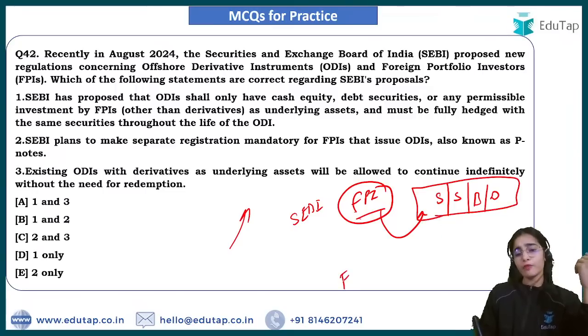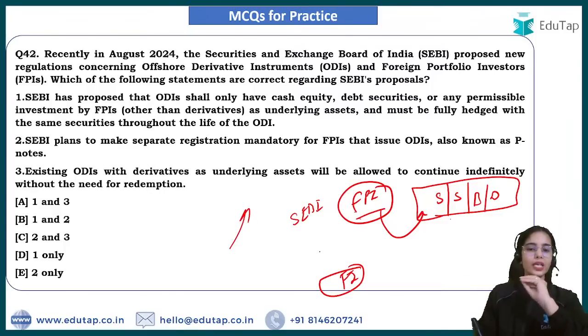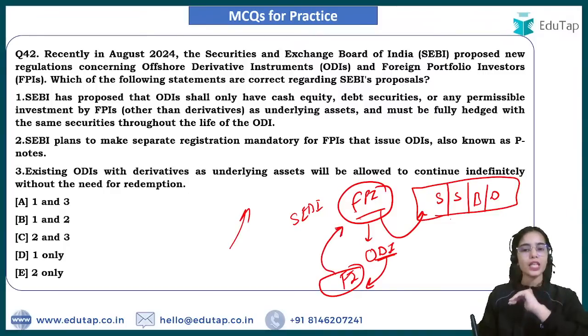Now there are some foreign investors that are not able to invest in our securities because they have not taken the authorization from the SEBI. So foreign portfolio investors used to sell participatory notes, or offshore derivative instruments, to the foreign investors. Foreign investors used to provide some money to the FPIs and take the ODIs.